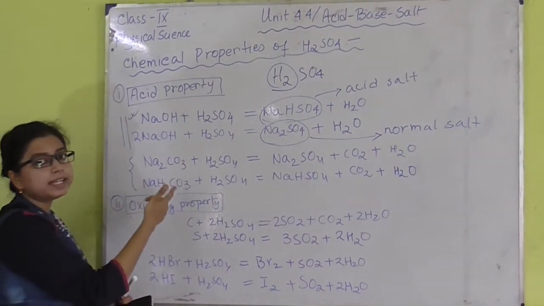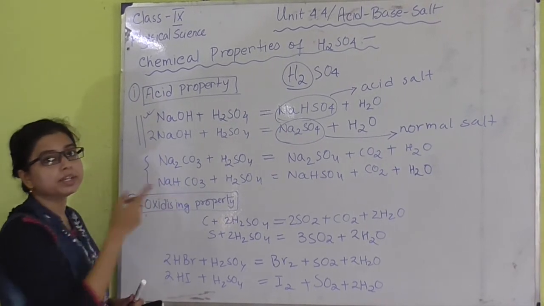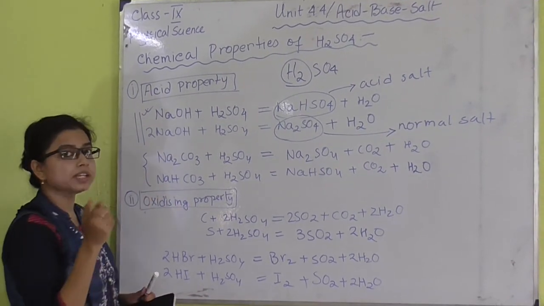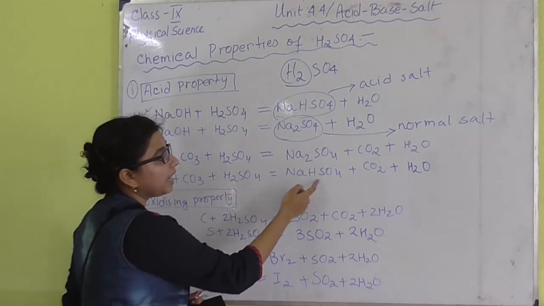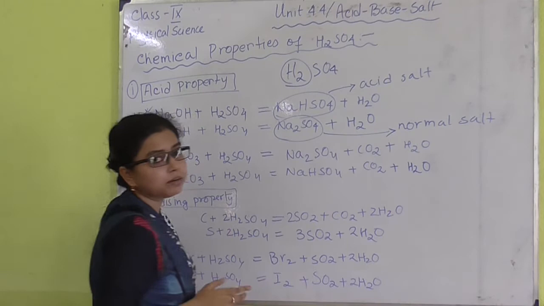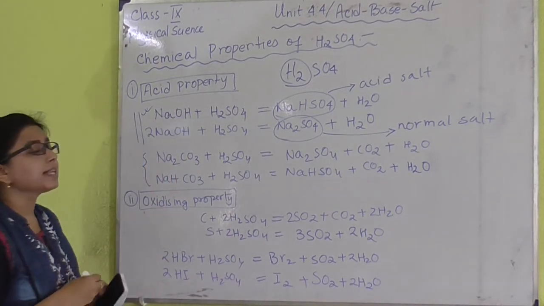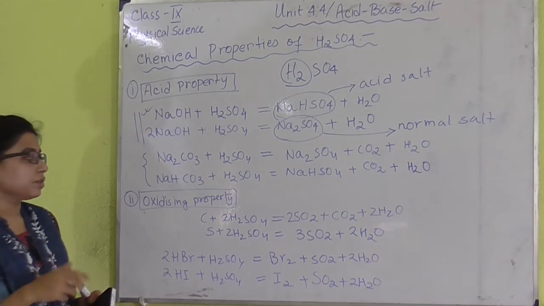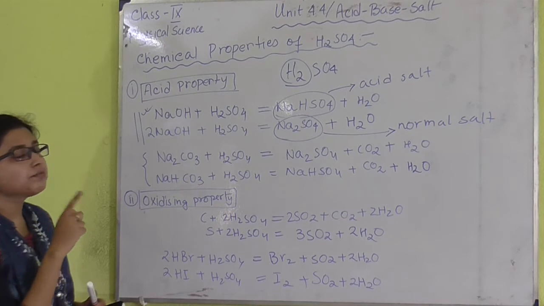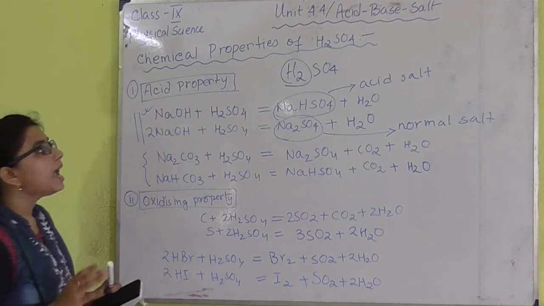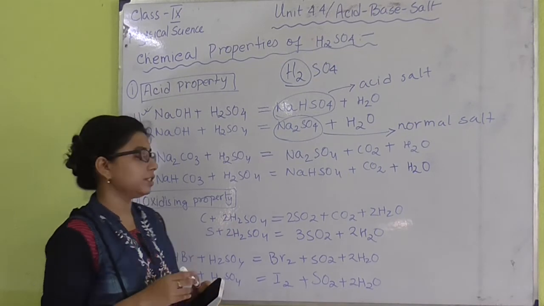And if we take NaHCO3, which is a kind of bicarbonate salt, known as sodium bicarbonate or sodium hydrogen carbonate, it will give us sodium bisulfate, NaHSO4, and carbon dioxide and water. So these four reactions show us the acidic property of H2SO4. The next property is the oxidizing property. H2SO4 is oxidizing in nature and it can act as a strong oxidizing agent.